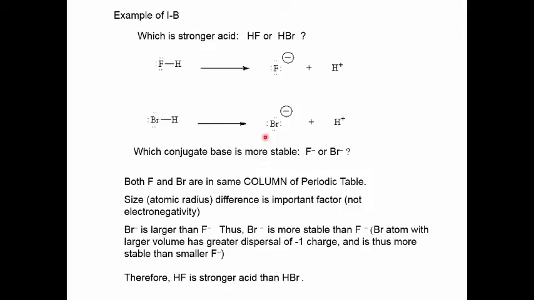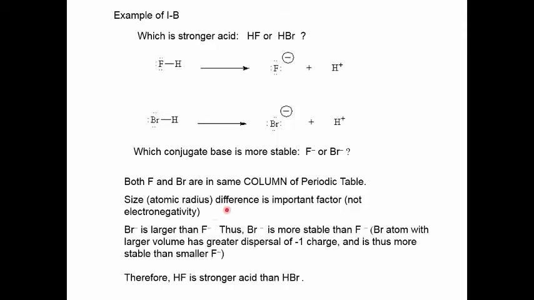Of course, you remember that when you go down the column of the periodic table, the size of the atom increases, the atomic radius increases. Bromine lies below fluorine in the periodic table. Therefore, the bromine atom is larger than the fluorine atom. Bromide ion is a larger ion than fluoride ion.